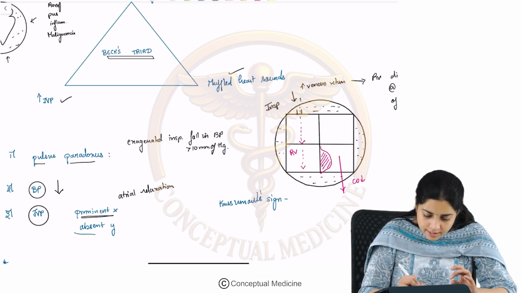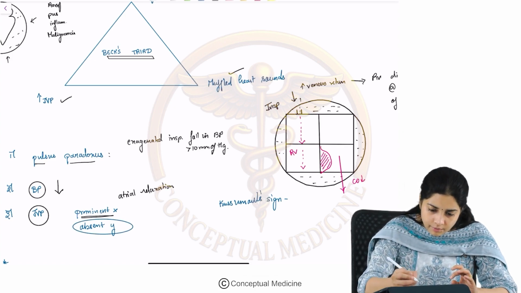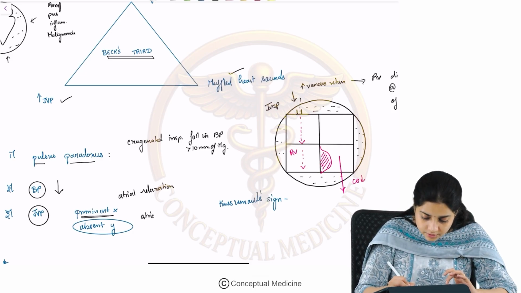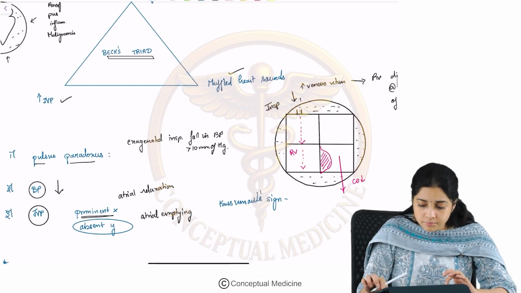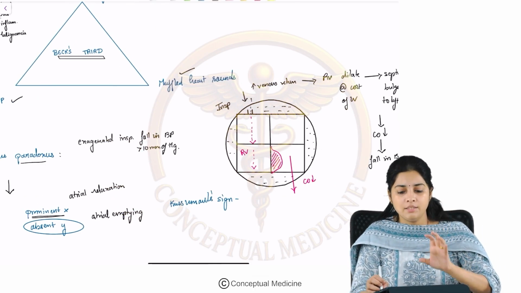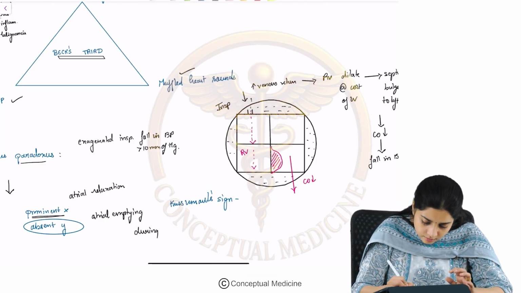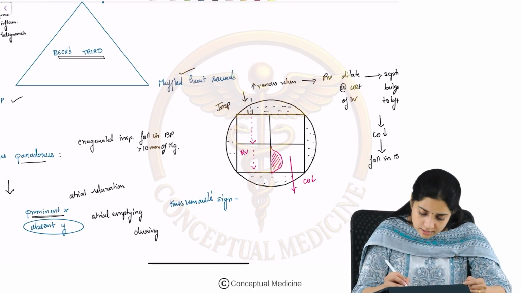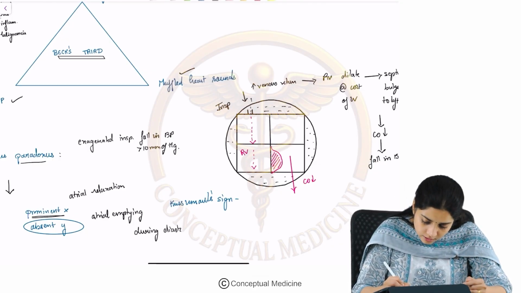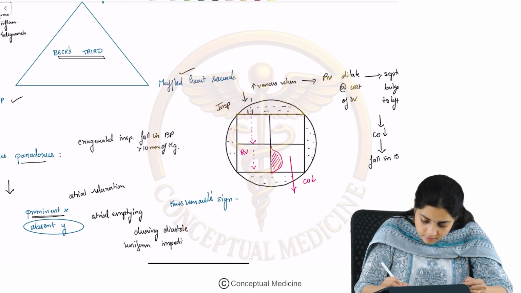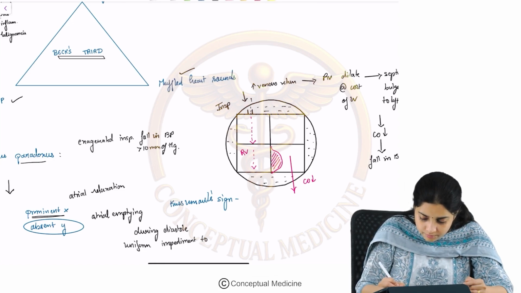Now, what happens to the Y wave? The Y wave is basically occurring because of what? Because of atrial emptying. In cardiac tamponade, what happens is that during diastole, there is a uniform pressure that is generated. So, there is a uniform impediment to the flow of blood.